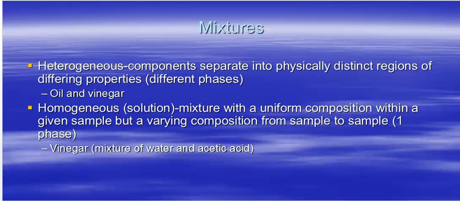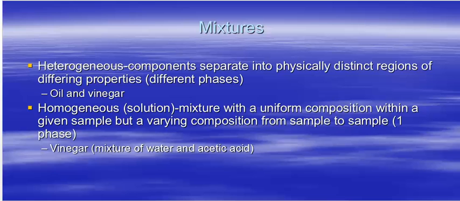The first one, heterogeneous. The components separate into physically distinct regions of differing properties. For example, when I put oil and vinegar together, oil and vinegar separate into different phases. So it does not look uniform. They are physically distinct regions. One sits on top of the other, different phases.